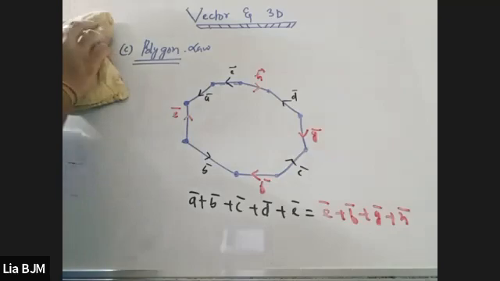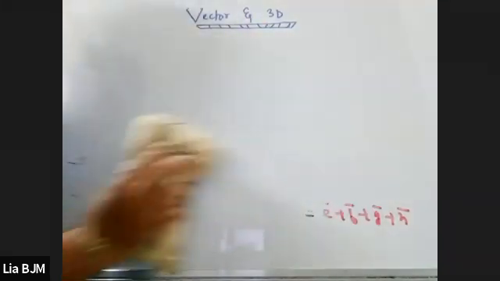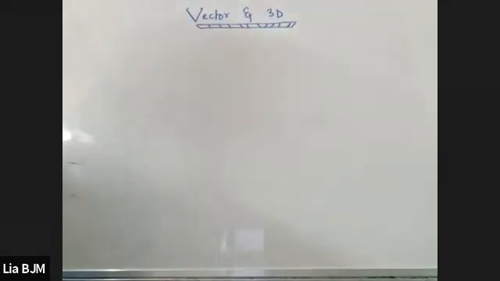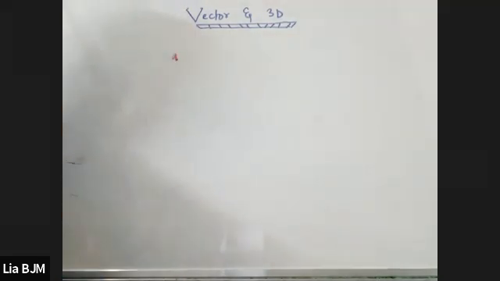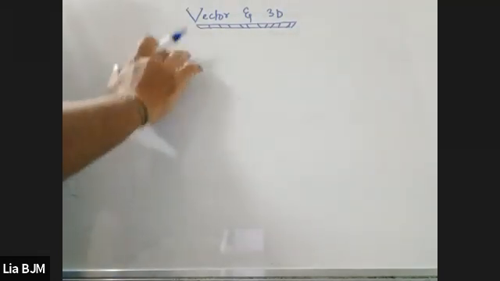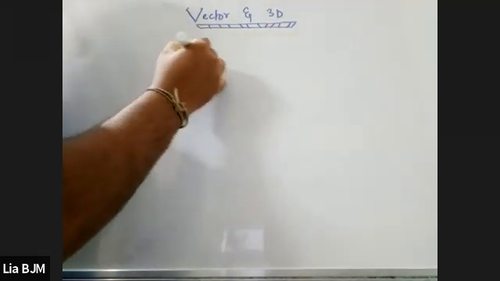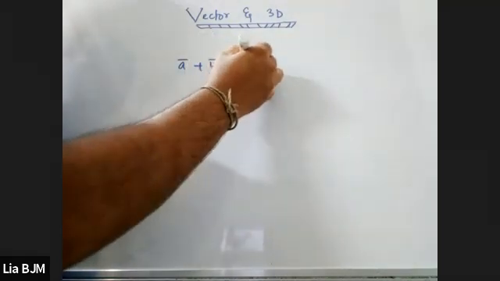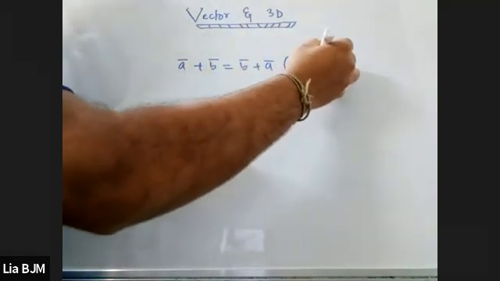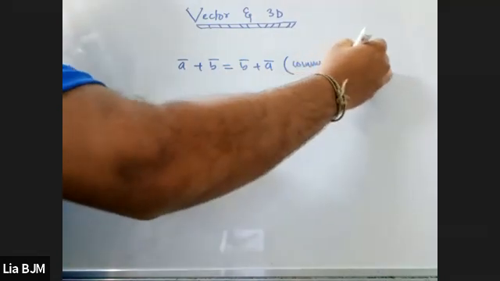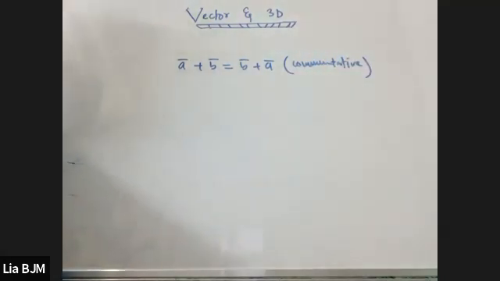So what is the meaning of this? What do you mean by commutative? It means that the addition of vectors is commutative. If I write it like this, the addition of vectors is commutative, that means a vector plus b vector is equal to b vector plus a vector. Why is it so? Because they are commutative. Is it understandable to you or not? Clear? Yes, sir.